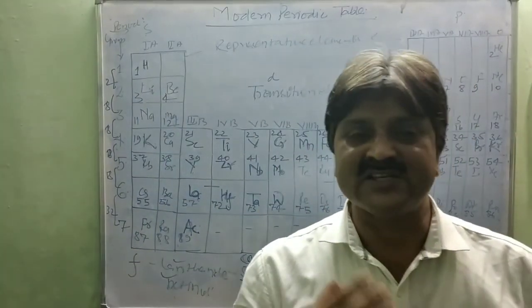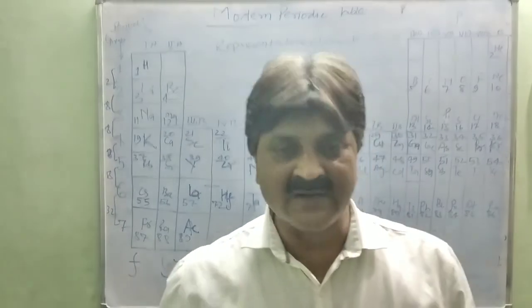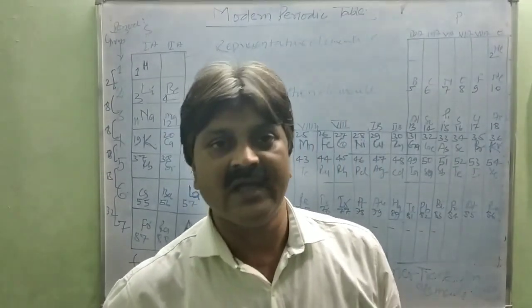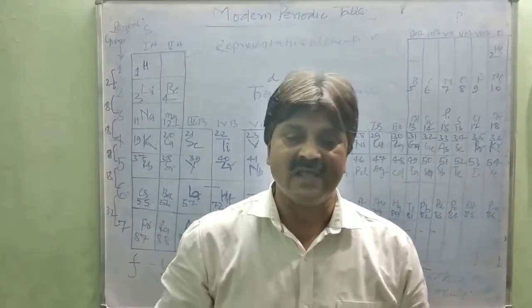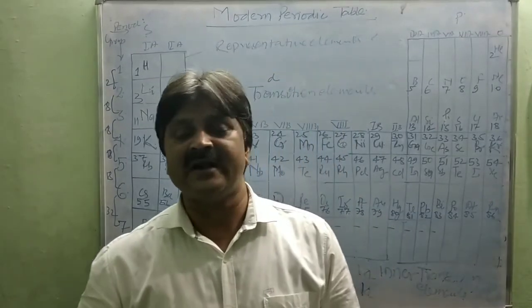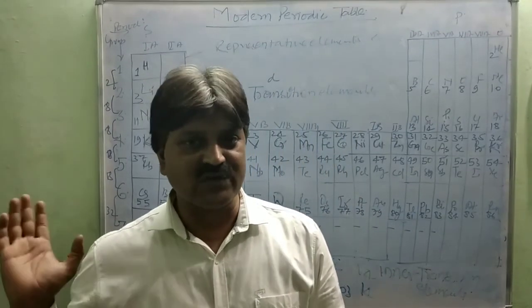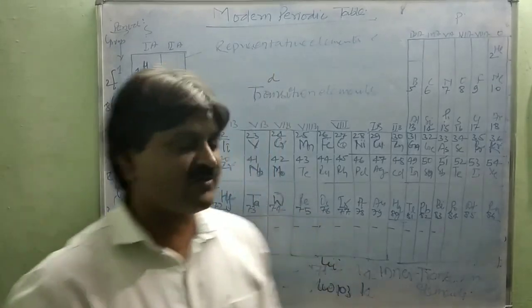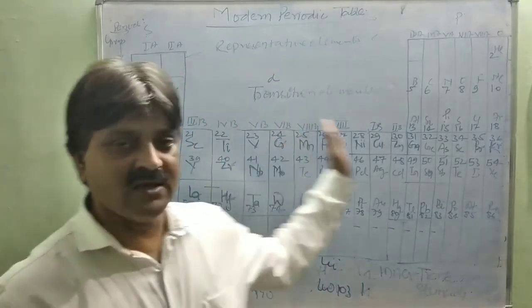Draw 2 columns in the S block elements, 10 columns in the D block elements, and 6 columns in the P block elements, and 2 series of lanthanide and actinide in the F block. So very easily you can learn. Either you can learn from the vertical way or the horizontal way.